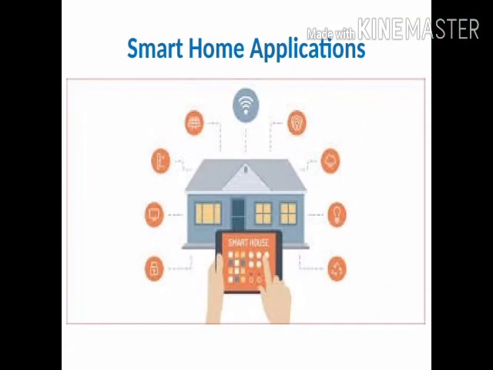The next application is the smart home application. Let's discuss how the smart home application works. Right now we know in our home we are using television, lights, fans, Wi-Fi, all those things. Suppose we connect all those things with our mobile phones, then we can switch on or switch off our lights with the help of the IoT device, with the help of the mobile phone, remotely.